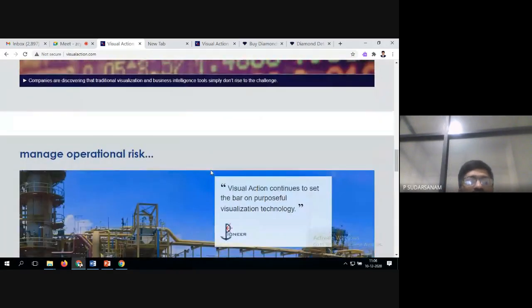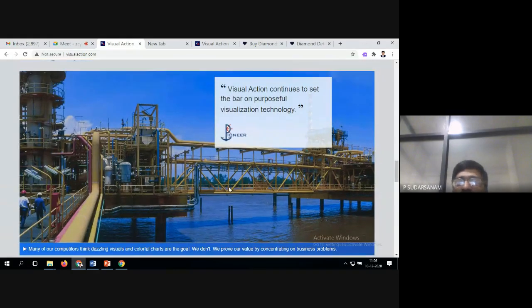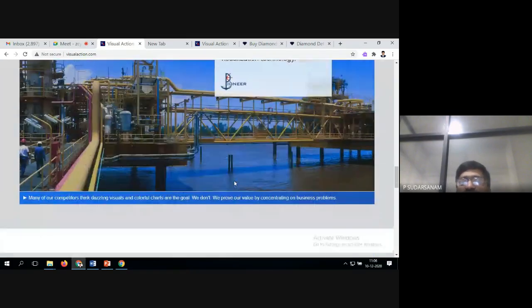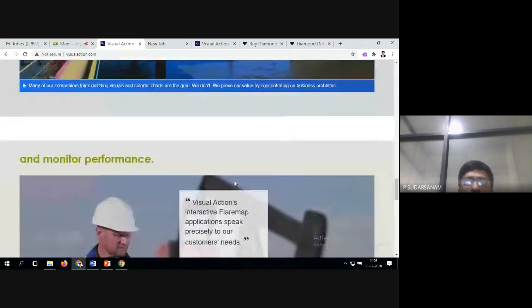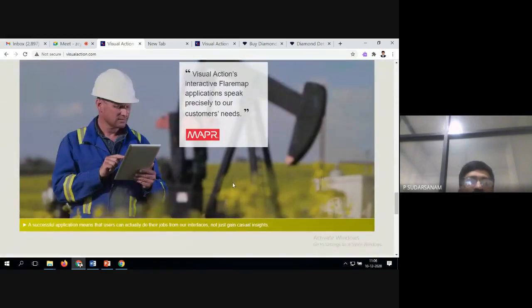So it manages the operations risk. See, whenever industries are there, automatically risks will be there. This is nothing but the visual action continuing to set the bar on purple visualization technologies. They have used the purple technologies. So this is nothing but monitoring the performance. So performance is checked for some of the successful applications, meaning that users can actually do their jobs from the interfaces.